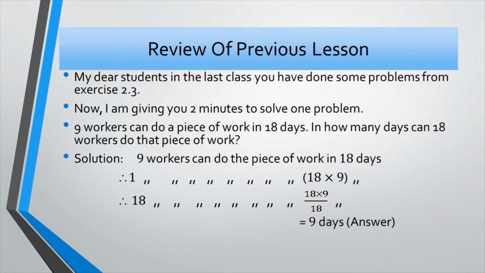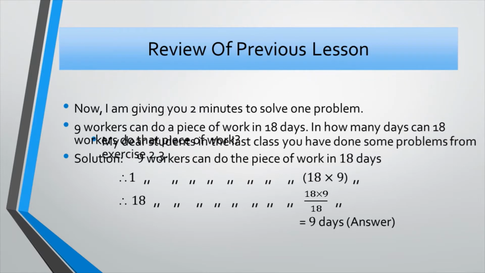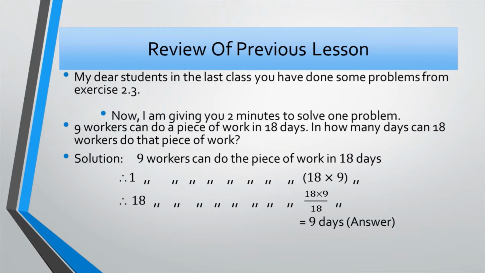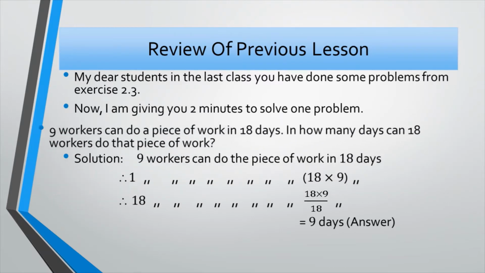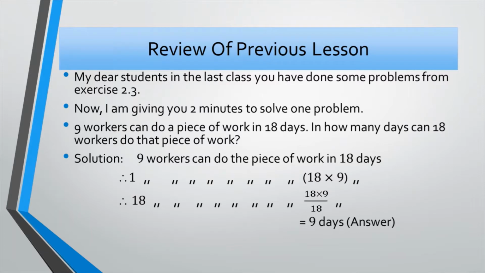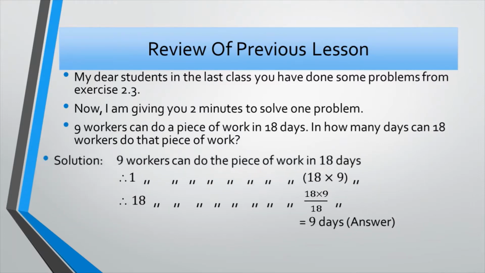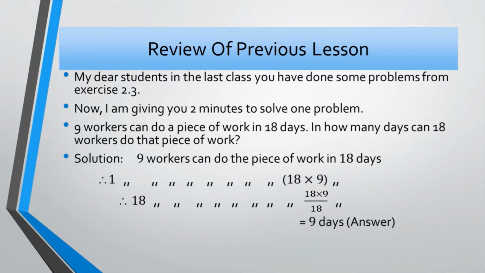And if we reduce, we get 9 days as the desired answer. So my dear students, this is the review of previous lesson. In the last class, you solved some problems from exercise 2.3, and I gave you 2 minutes to solve one problem, and this is the problem, my dear, and the answer is 9 days.